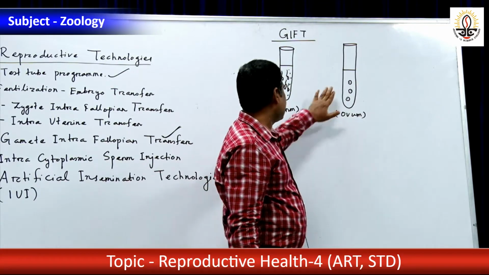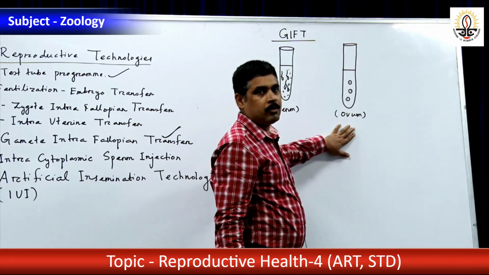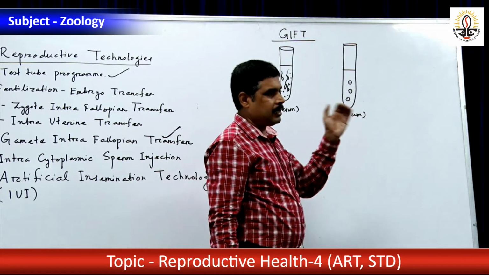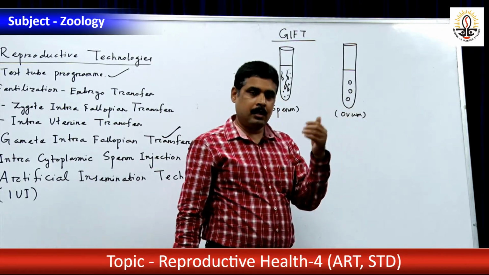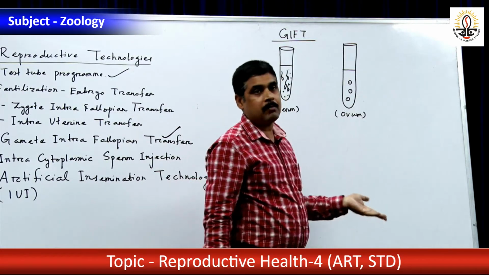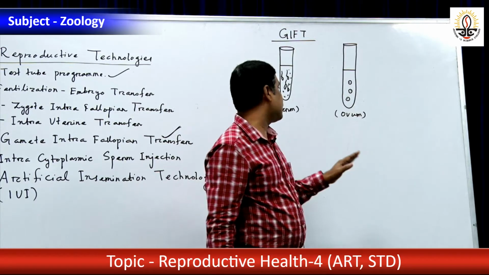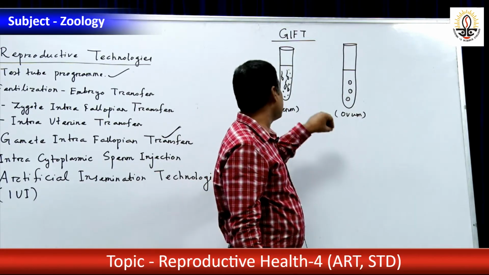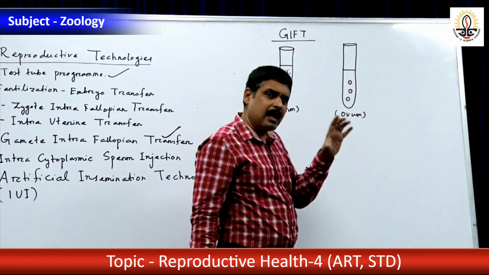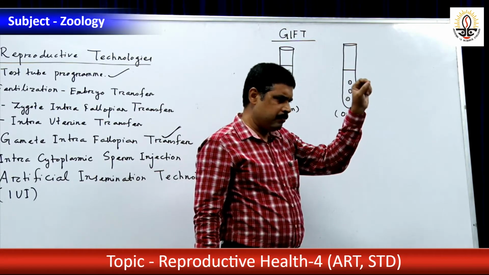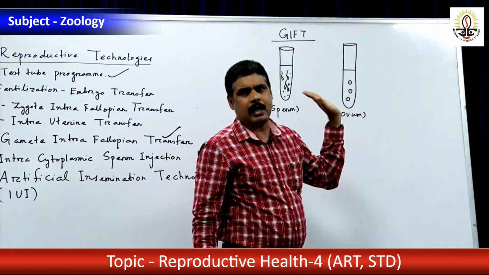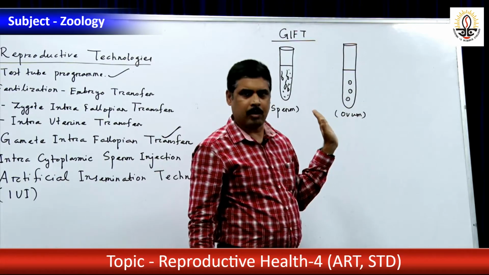See, in this case, before collecting ovum, superovulation is done. Superovulation means that by injecting gonadotrophic hormone, ovulation is induced. That is called superovulation. So after superovulation, ovum is collected, sperm is collected. Now both the gametes are left in the fallopian tube in natural condition to fertilize. These are not fertilized outside the body.